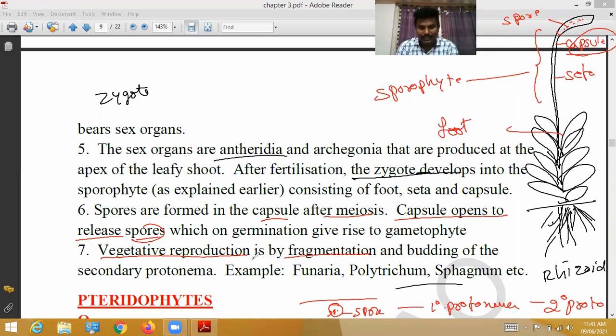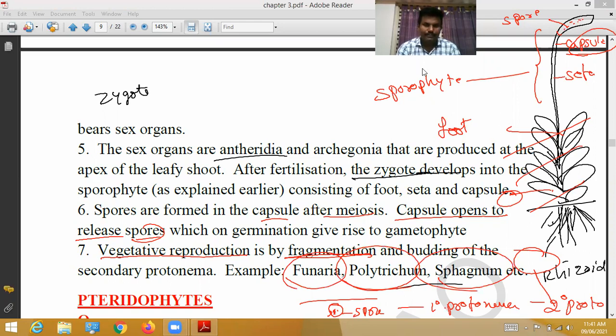Vegetative reproduction is by fragmentation, when this part is cut into fragments, or when buds are formed. The secondary protonema gradually turns into bud-like structures, and the bud gives rise to a new moss. Examples: Funaria, Polytrichum, Sphagnum, etc.